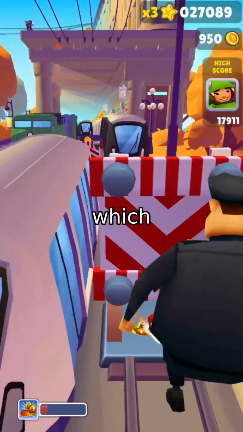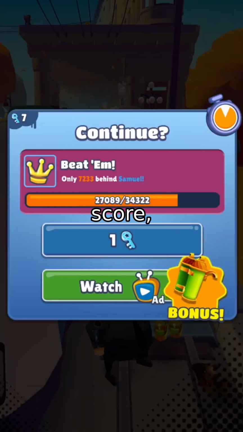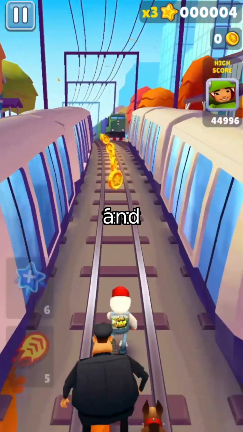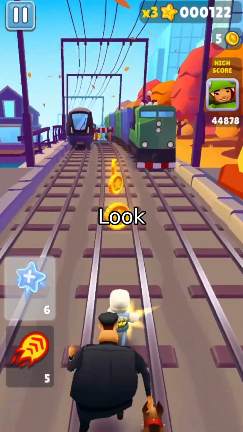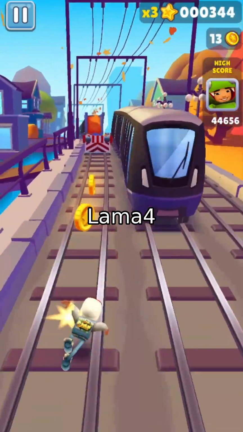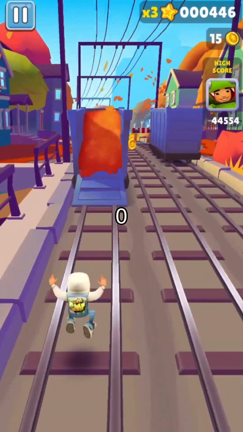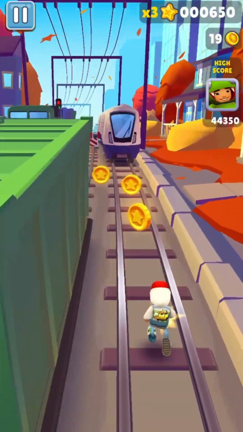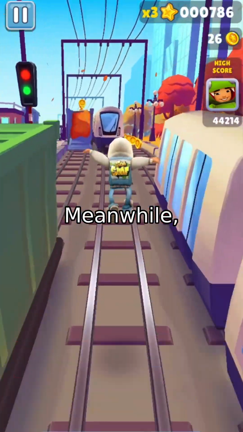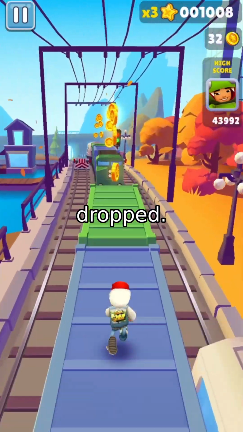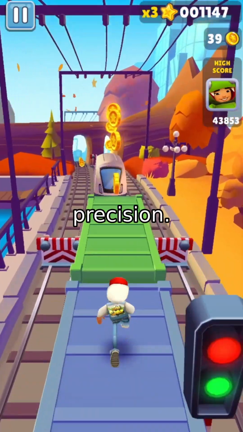There's macro F1, which measures accuracy, think of it as a test score, coverage, which shows how thoroughly the model checks its work, and time and tokens, which tell us how fast and resource-friendly the process is. Look at the results. For example, when evaluating GPQA questions, the Llama 4 Maverick model scored a high macro F1 of 0.774 when using a direct prompt, but it took over 6,000 tokens and nearly a minute to process. Meanwhile, GPT-4o Mini was lightning fast, just 16 seconds, but its accuracy dropped. It's a trade-off between speed and precision.